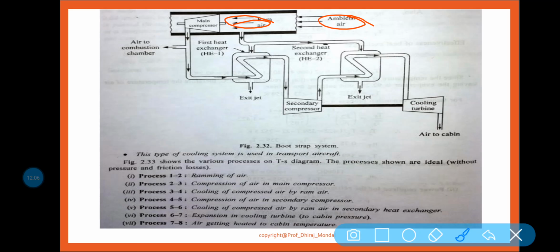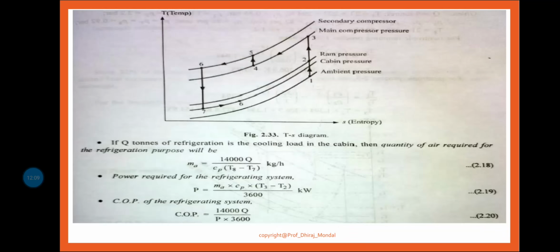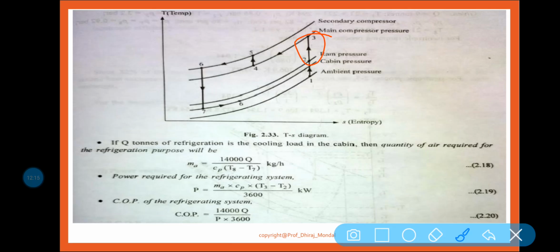Now 2 to 3 is basically the main compressor, where the air is compressed isentropically. Then 3 to 4 is heat exchanger 1, then 4 to 5 is the secondary compressor, where air is compressed, then 5 to 6 is heat exchanger 2, then 6 to 7 is the cooling turbine, and 7 to 8 is where the temperature is raised in the cabin.